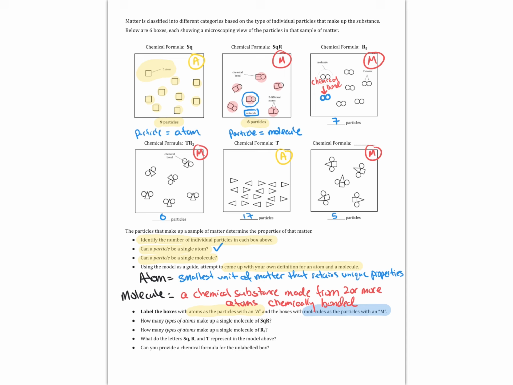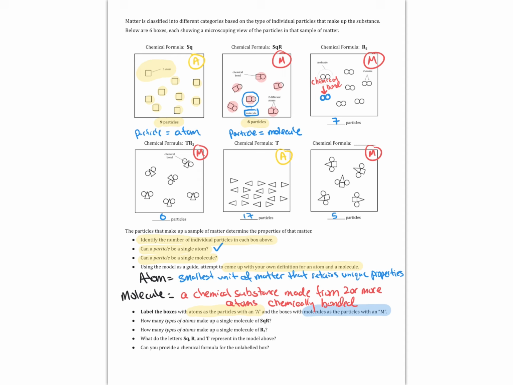And you may be saying to yourself, but wait, isn't it different if I have two of the same atoms bonded versus two different atoms bonded? And yes, it is, but not for this term here. Not for atom versus molecule. A molecule is any substance that has two atoms chemically bonded, and an atom is when you have a single unit of matter that retains its own distinct properties.